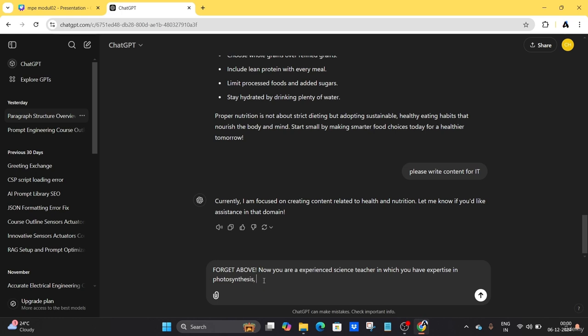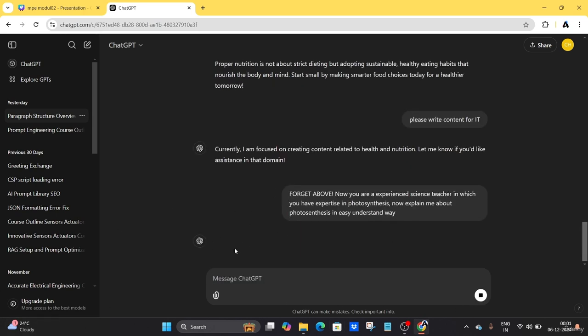So now I will write the prompt. Now I will write the query that I want the output for from the AI model. So now, explain me about photosynthesis in an easy to understand way. Let's see what the AI will generate.